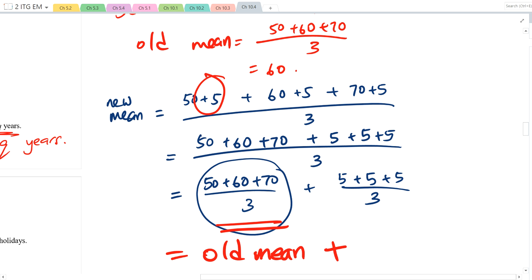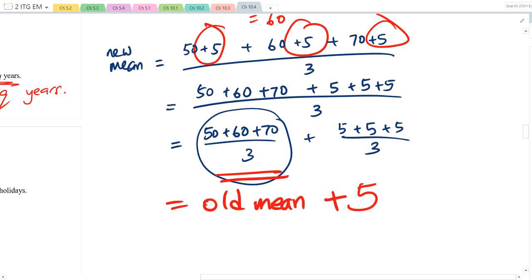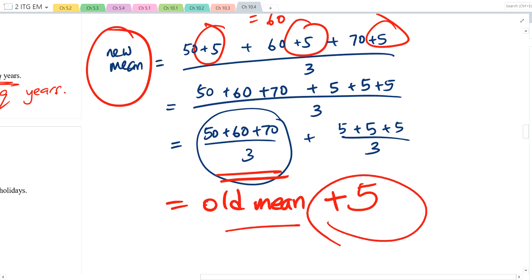Because plus 1 time, plus 2 times, plus 3 times. 5 plus 5 plus 5 divided by 3 is simply plus 5. So, when you are asked to find the new mean, you just take the old mean plus whatever it is that they are adding. Okay? Sometimes it is a subtraction. Just subtract. This works for mean only. Okay?